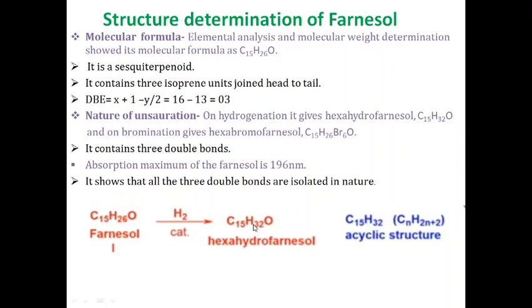Another important piece of information can be drawn by taking the hydrocarbon. You can see the saturated hydrocarbon contains C15H32, and it corresponds to the general formula CnH2n plus 2, which determines the acyclic nature of the structure. CnH2n plus 2 represents an acyclic structure. Thus, farnesol is an acyclic sesquiterpenoid.